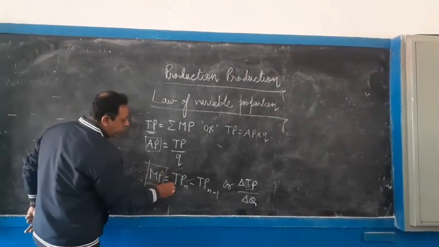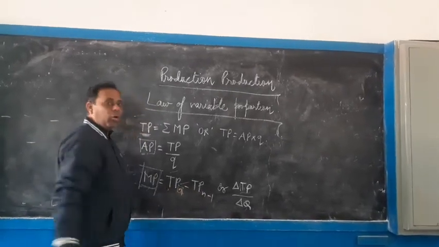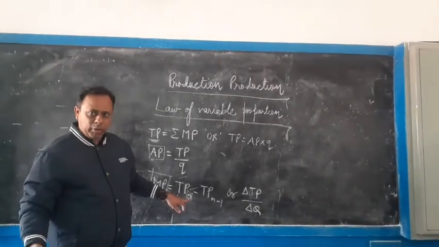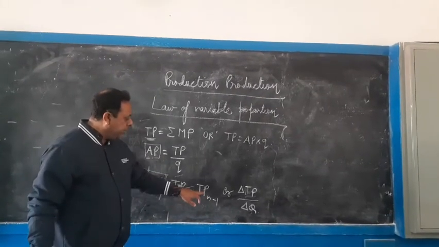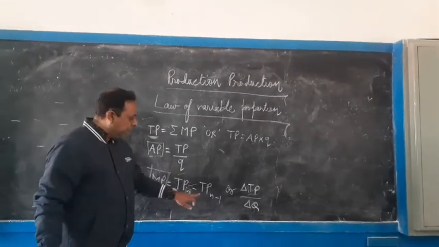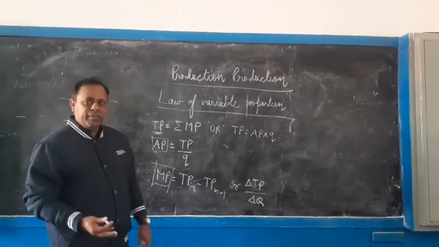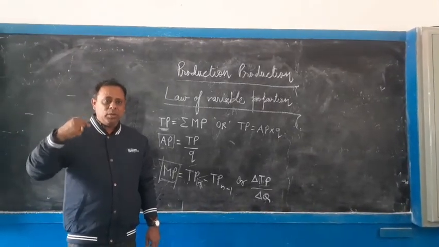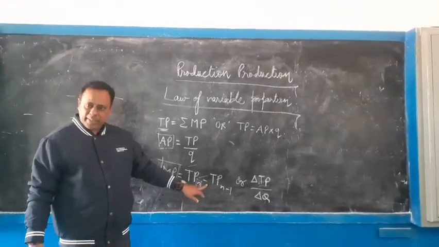Marginal product can be calculated as TPn minus TPn-1. Here n is the number of the additional unit. For example, when we are reaching the second unit of output, then n will be 2. So TP2 minus TP1. When we are moving on to the third unit, TP3 minus TP2. In an easy way, we can understand it as successive differences: TP3 minus TP2, TP4 minus TP3, and likewise marginal product can be calculated. Is that clear?